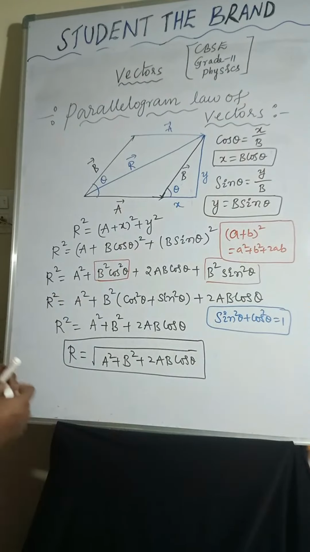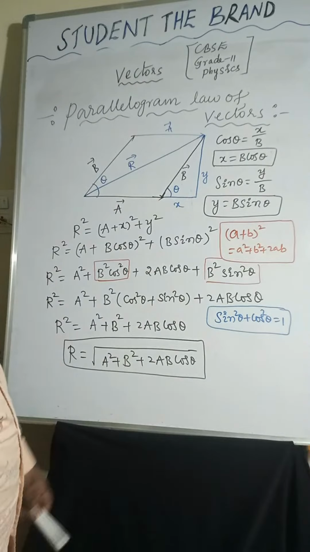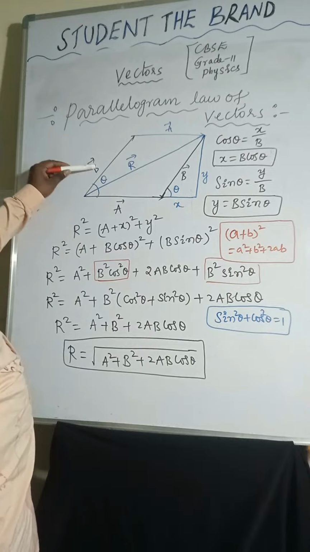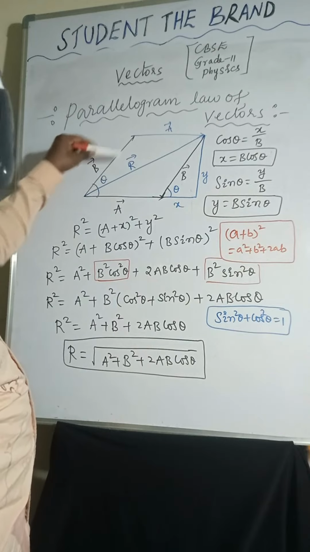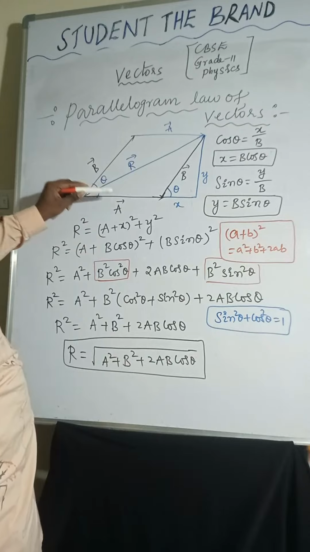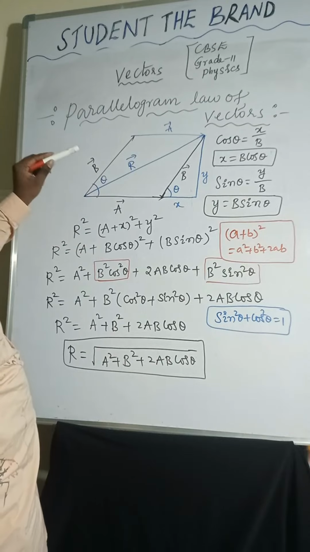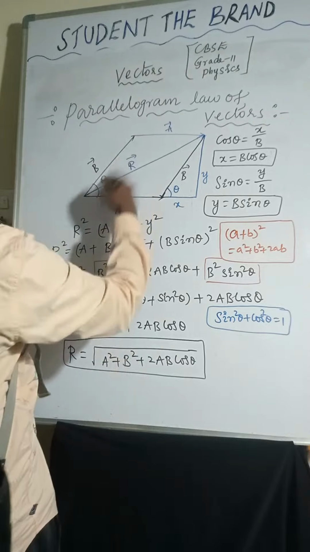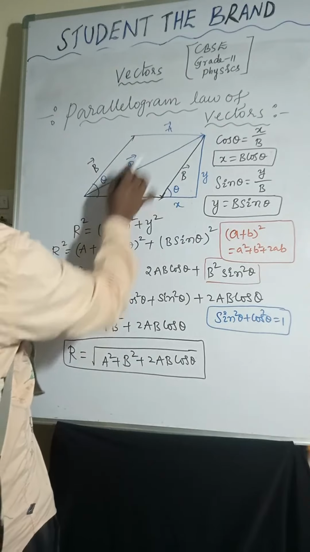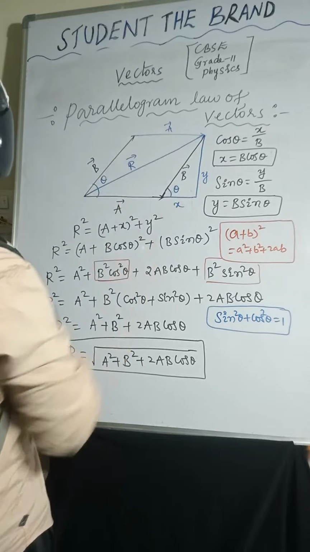Understood? So check once here. Parallelogram of vectors. So the final resultant formula is this one. Here a bar, b bar are two vectors along the two sides of the parallelogram, making a certain angle theta between a bar and b bar. Opposite sides are parallel to each other, so equal to each other.